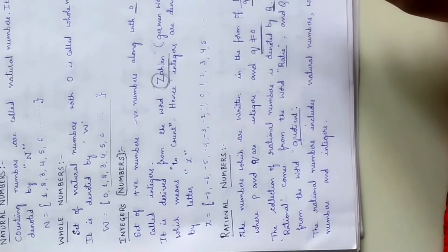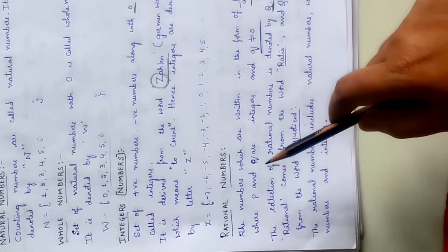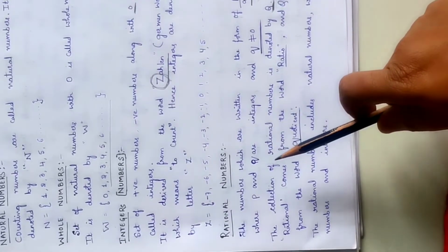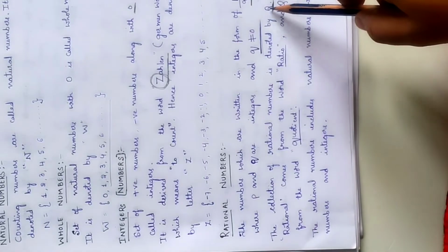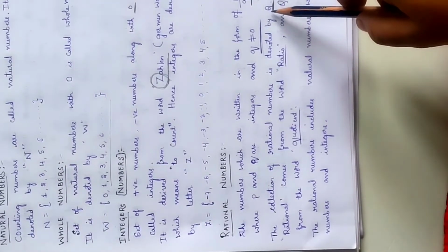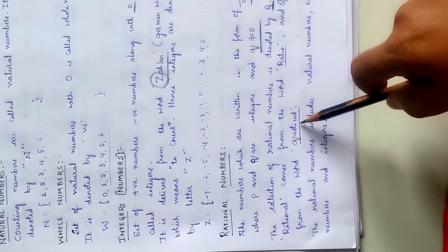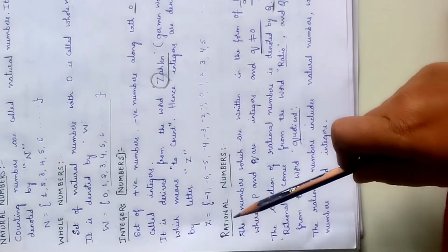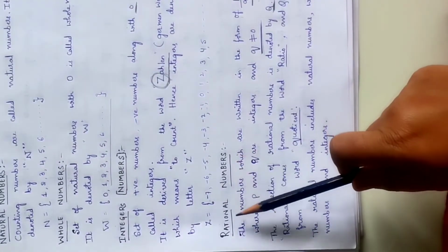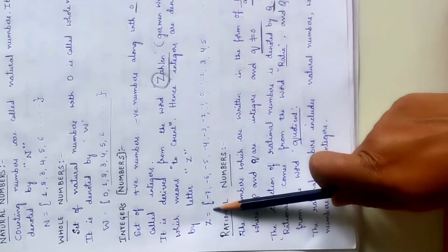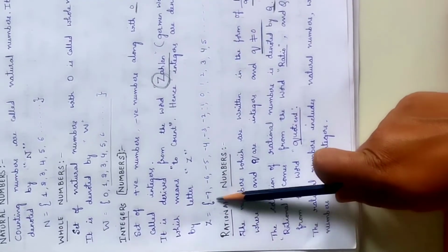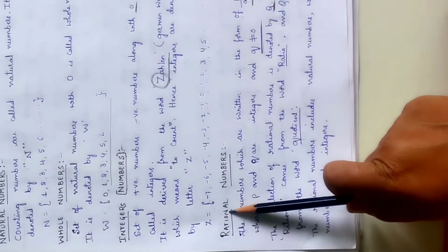This rational number is written in the form of P by Q and it is denoted by the letter Q. What does it mean? It means the quotient, and this rational number has come from the word ratio. Just observe the word here, ratio, R-A-T-I-O.